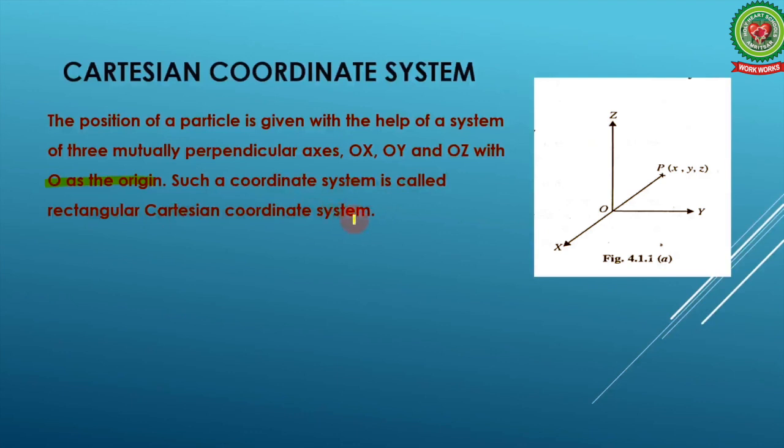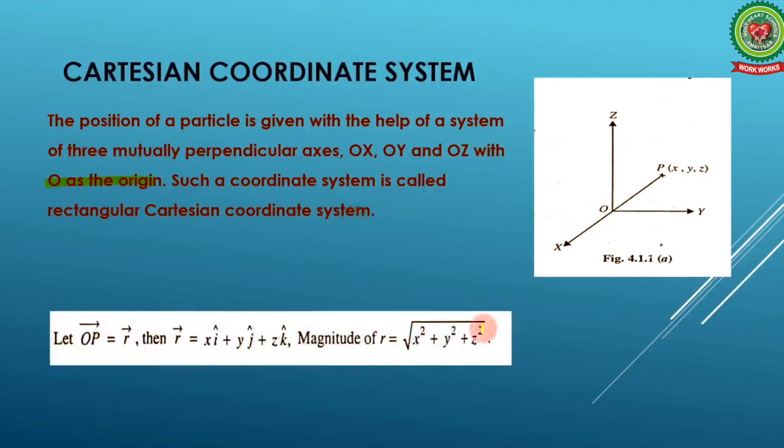So this kind of system is called the Cartesian coordinate system. Same as you have done in your mathematics, number line systems, all these are called the Cartesian coordinate system. Okay, how can you find the position of this particle? We have already done this in vectors.